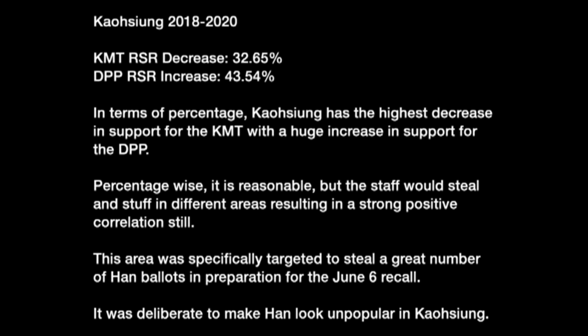Percentage-wise, it is reasonable. However, the staff would steal and stuff in different areas, resulting in a strong positive correlation still. This area was specifically targeted to steal a great number of Han Kuo-yu's ballots in preparation for the June 6 recall. It was deliberate to make Han look unpopular in Kaohsiung.